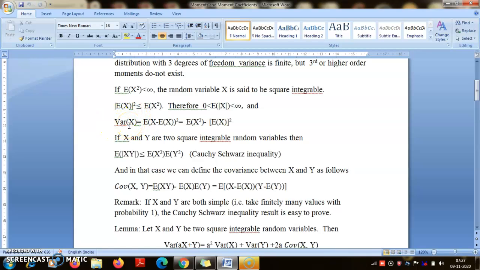So what is variance of X? You take X minus expectation of X, that is called the deviation from mean. It could be both positive and negative. Then you take the expectation of the square. So can you guess what will happen if this square is not there? Simply if we take the expectation of X minus expectation of X, that will obviously be 0.